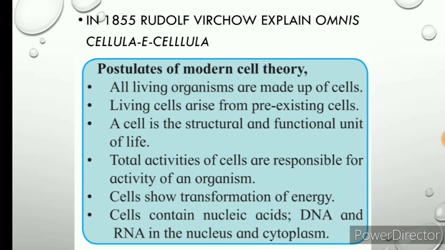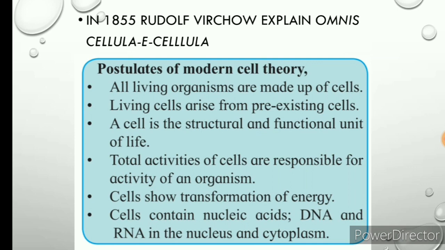Actually, living organisms eat carbohydrate, and carbohydrate is the main energy source in living organisms. Carbohydrates are oxidized with the help of oxygen or without using oxygen, and this releases energy in the form of ATP. And this ATP is utilized for different work. That means the transformation of energy takes place in the cells.